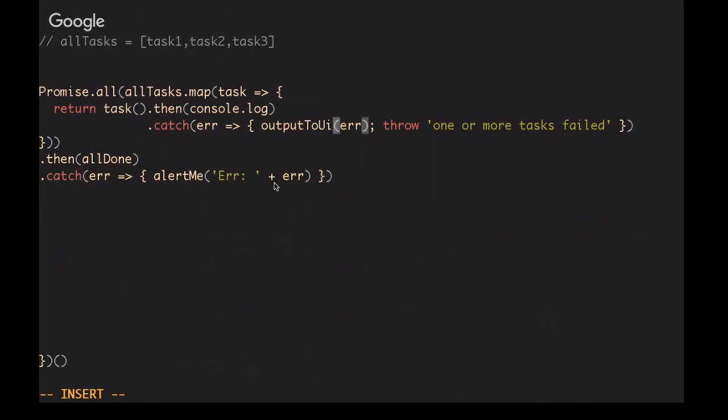Hopefully that makes sense. Hopefully this answers the questions, because a lot of people were asking about these more complex situations where you have multiple promise failures and you want to handle it in multiple places. The big key here is that we're returning something in all of these situations so that it can continue to pass up the promise chain. You have a global failure that you can catch. You also have a local failure that you can catch and handle individually.